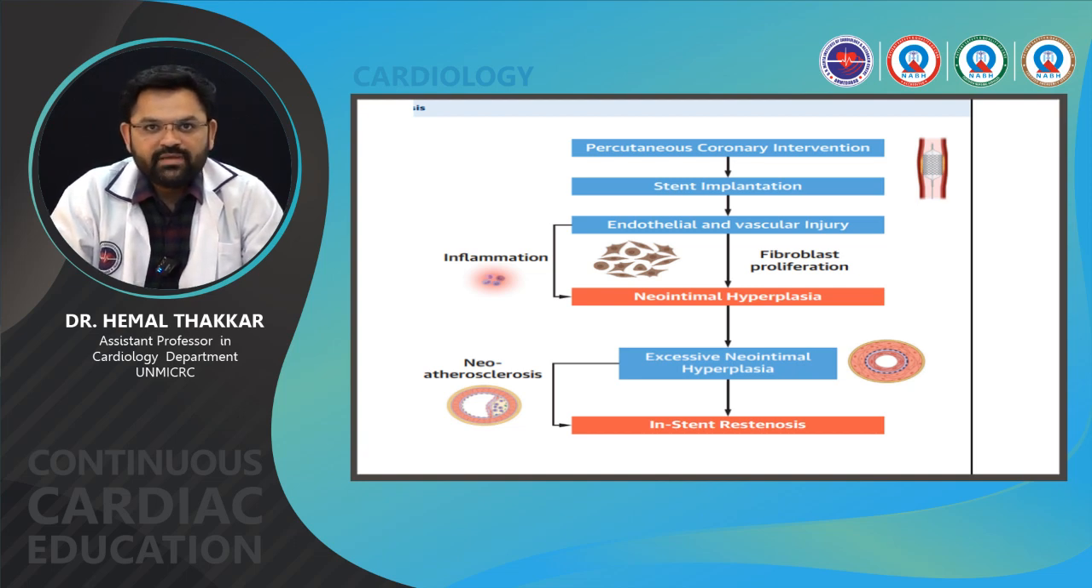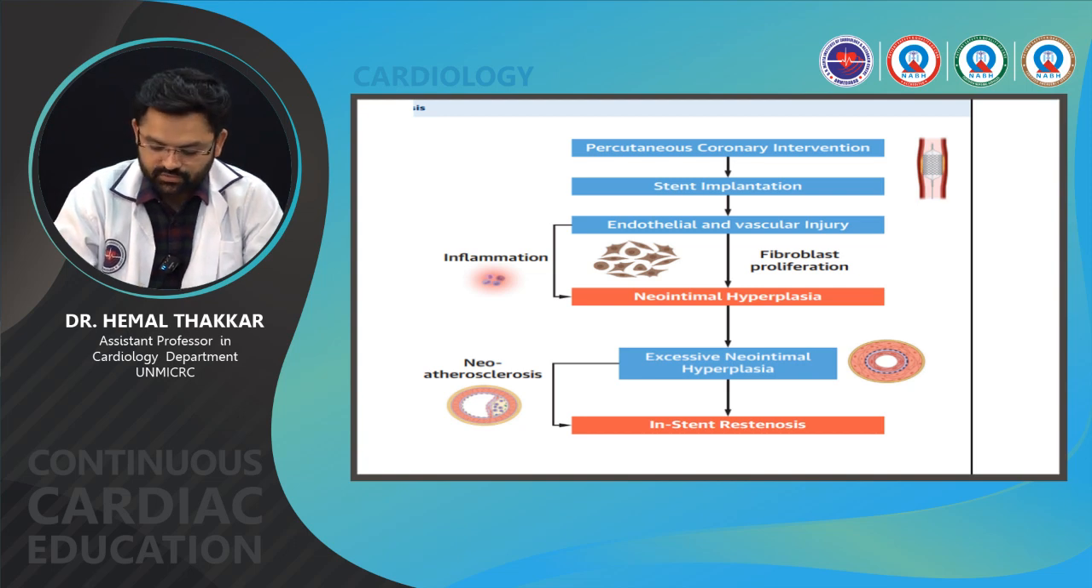So, this chart is showing after PCI stent implantation, there is endothelial and vascular injury which causes inflammation of the endothelium, which causes fibroblast proliferation, leading to neointimal hyperplasia. This neointimal hyperplasia is continuously ongoing, which causes excessive neointimal hyperplasia, and will lead to neoatherosclerosis and ultimately in-stent restenosis. So, this is the mechanism. Basically, endothelial and vascular injury leads to inflammation which causes fibroblast proliferation, macrophage accumulation, and neointimal hyperplasia. Ongoing neointimal hyperplasia continuously causes excessive neointimal hyperplasia and ultimately leads to neoatherosclerosis and in-stent restenosis.